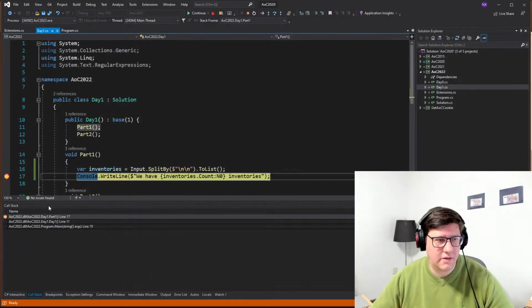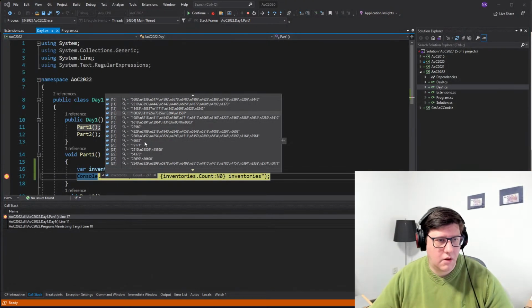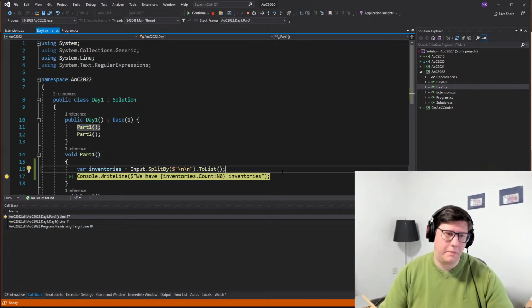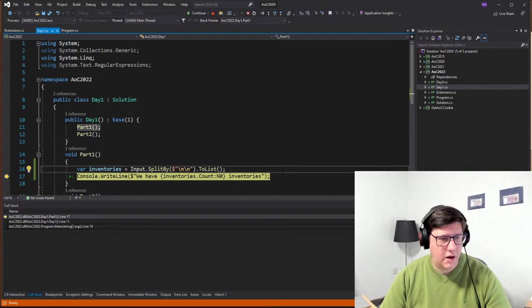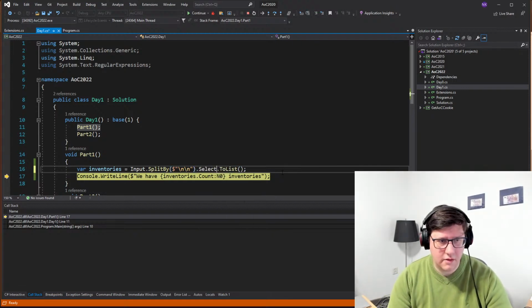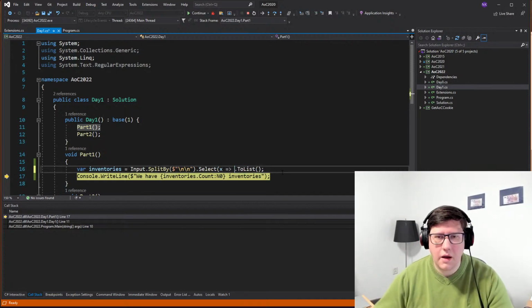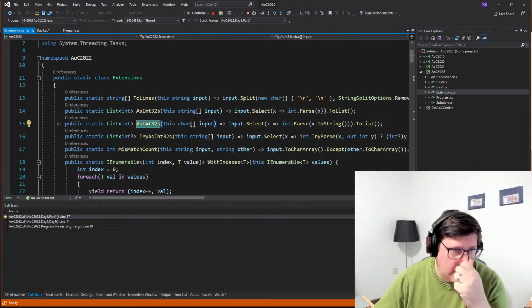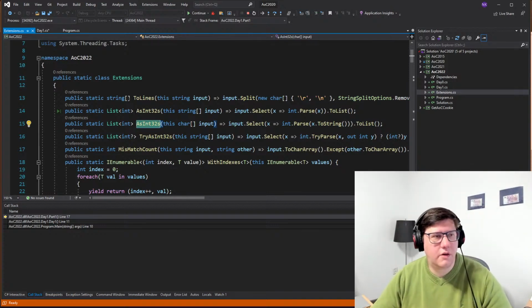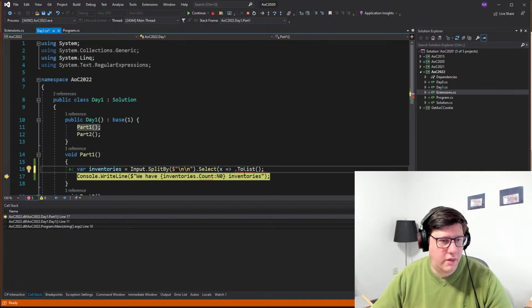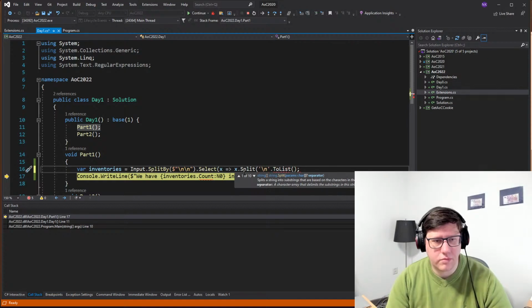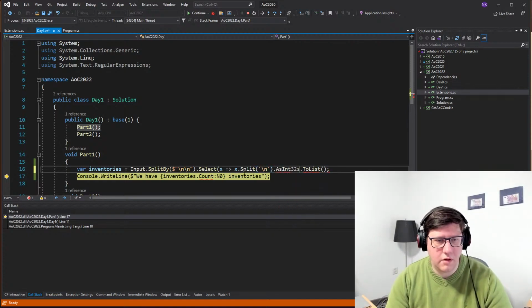Yeah, so here we can see all of them. So within them, we need to split them by new line again and then parse them as ints. So what we can do is select, and I have extensions here to parse them as int32s, and they take in a string array. So if we do x.split by new line as int32s, and we can actually do this.